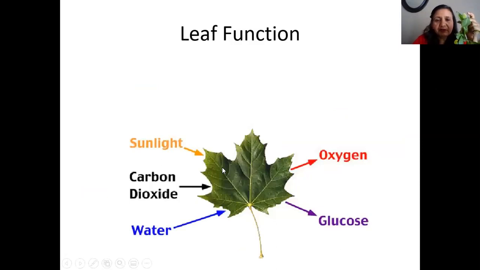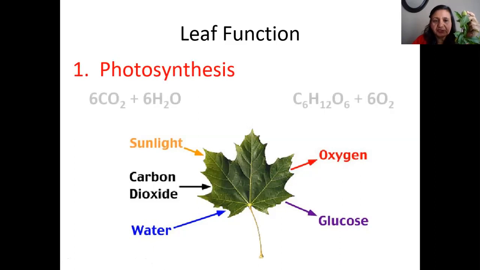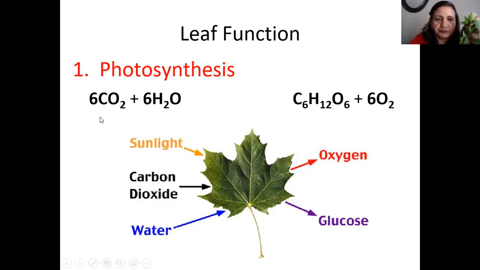Then, what is the function of the leaf? We already said that in the presence of sunlight, they take carbon dioxide and the water from the stem, and they produce glucose through photosynthesis, and also they give us oxygen, right? So it's better to have a lot of plants around you because they give oxygen. So this is photosynthesis. And you may still remember from your chemistry chapters that you studied photosynthesis, right?